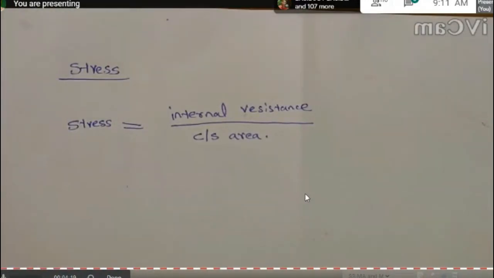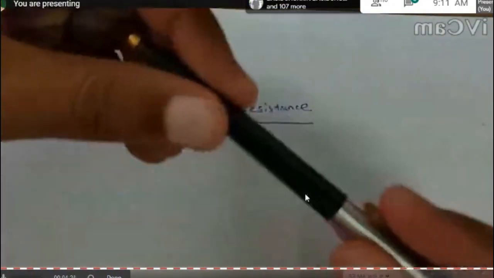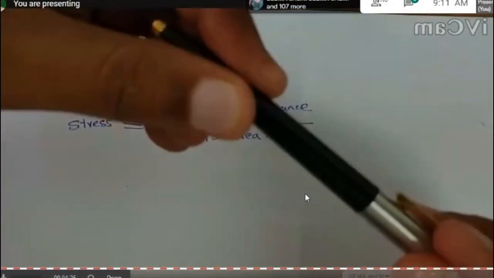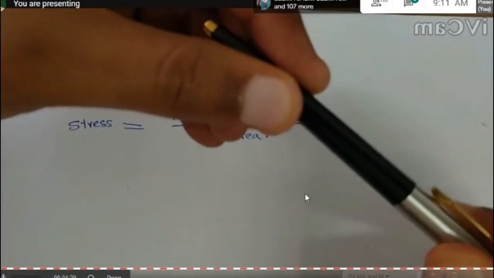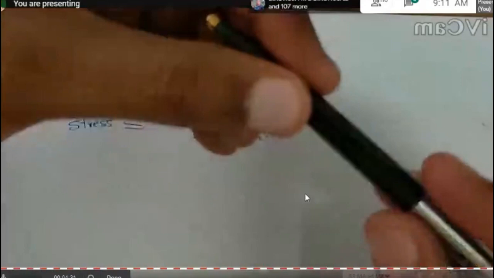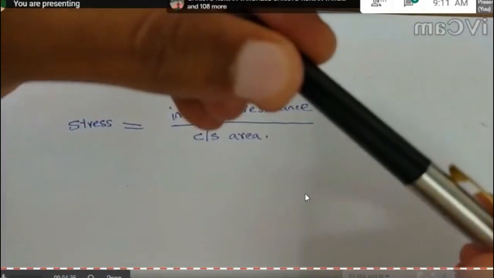For example, when I apply a tensile force on this pen, we cannot see any large deformation. Here I am applying external force, but we cannot see any large amount of deformation.